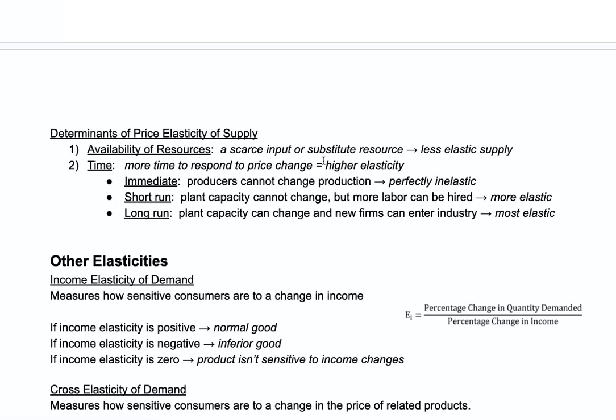And then the determinants of elasticity of supply: well, availability of resources. If you think about an input for an item that might be scarce or very difficult to substitute, you'd be less elastic, less sensitive to those price changes. And if it's easier to find a substitute or an input, then you're more likely to change your quantity supplied as you go with something else. Now, time is a big deal. This is something we'll talk about more later on. But if you have more time to respond to a price change, just like consumers, it's more elastic.